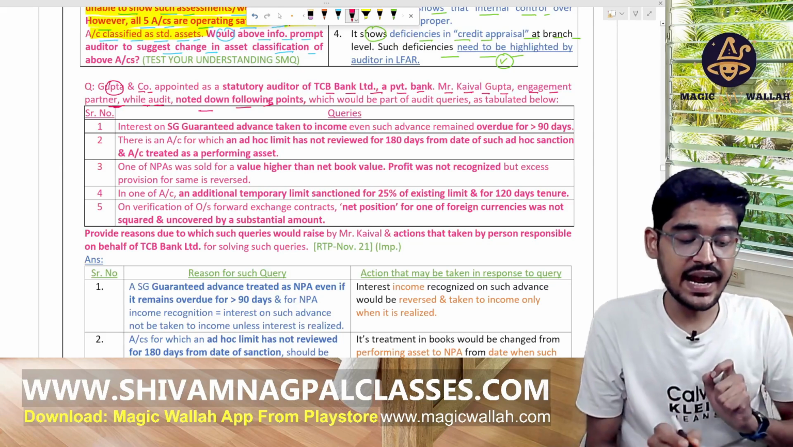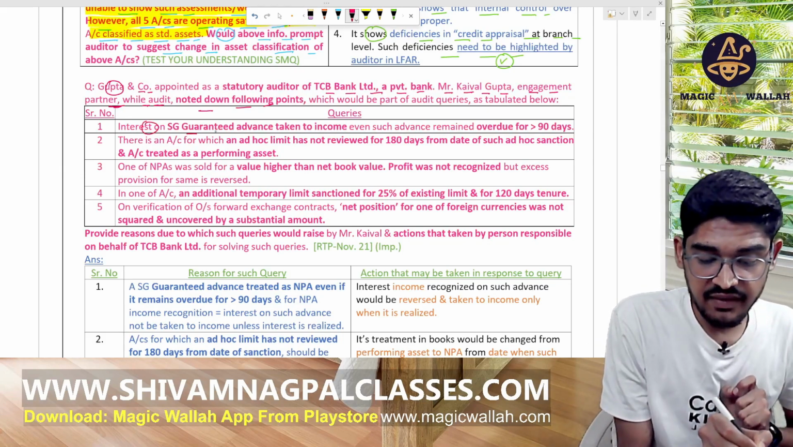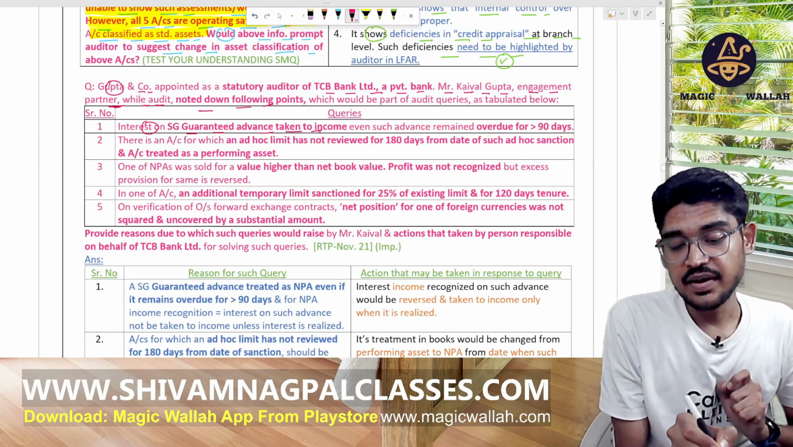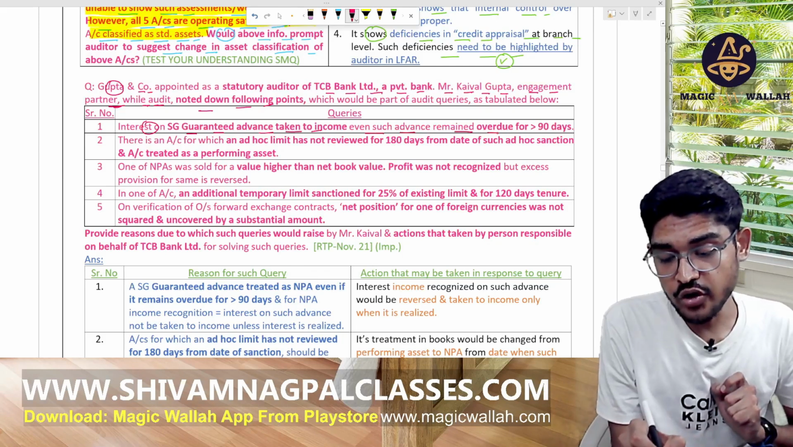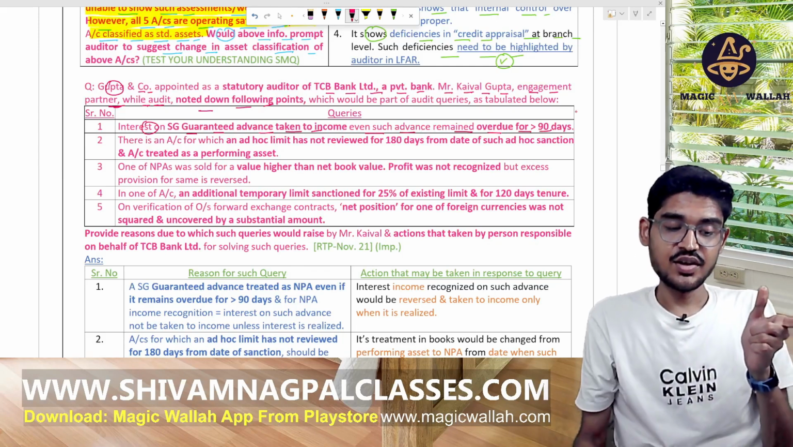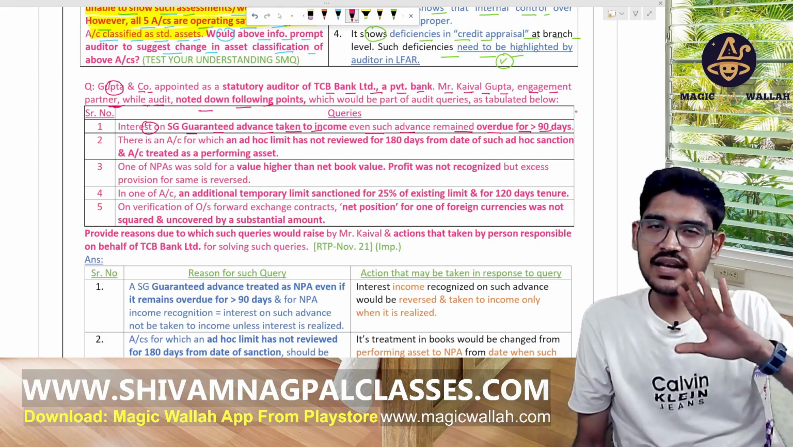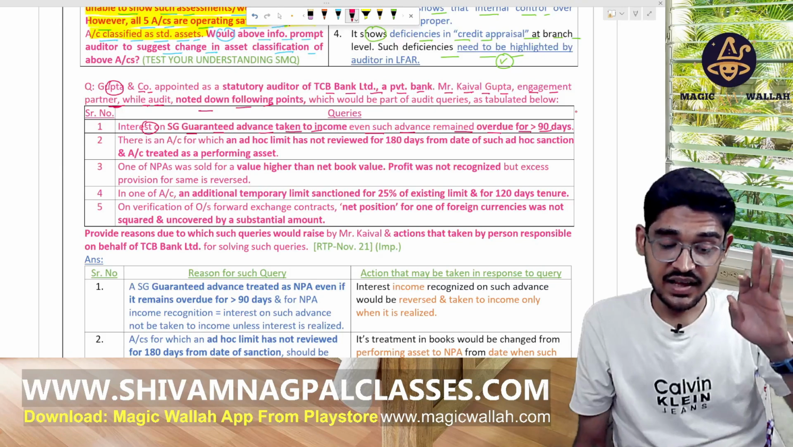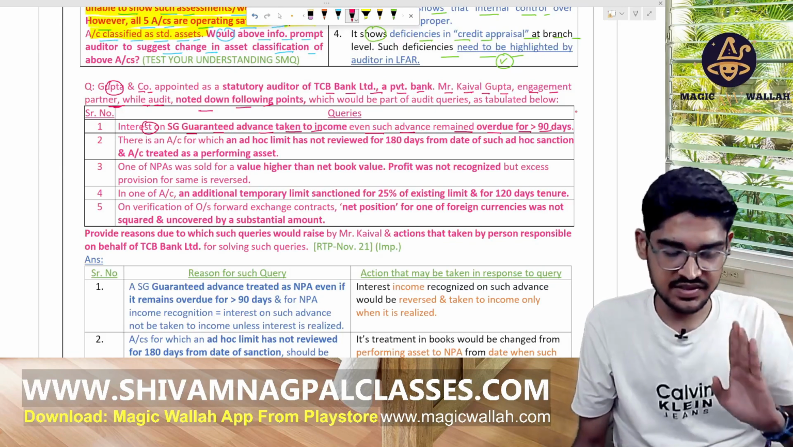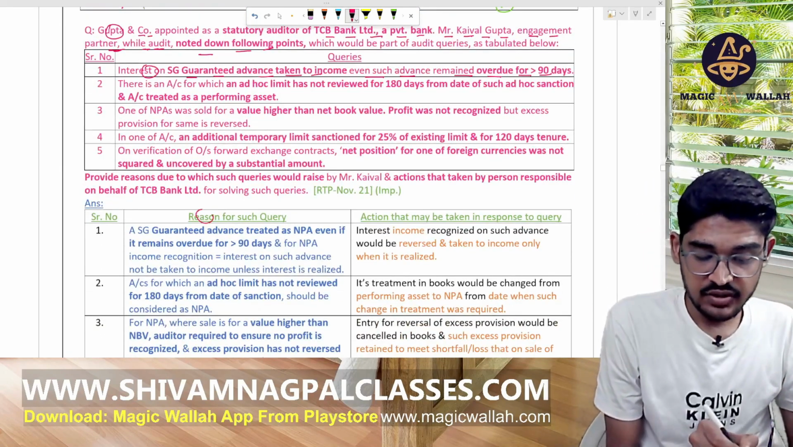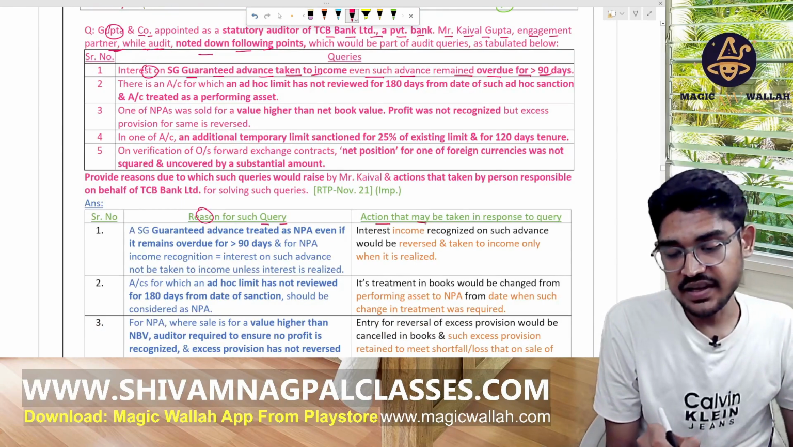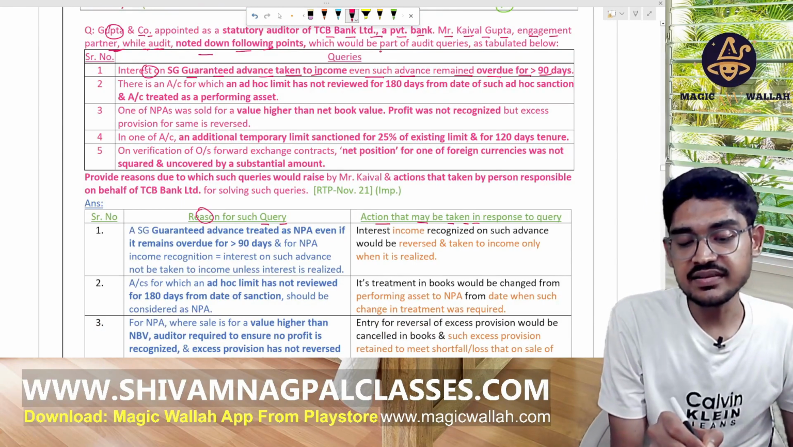The first point says that interest on the SG granted advances is taken to income, even such advances remain overdue for 90 days. Even if it is granted by the CG or the LG, in both cases the income should be recognized only on a cash basis. Reason for the query and action to be taken. Okay, these are the queries raised by them here.